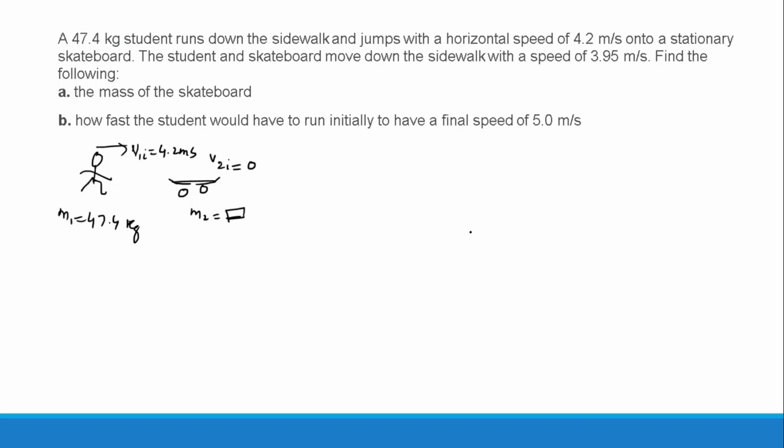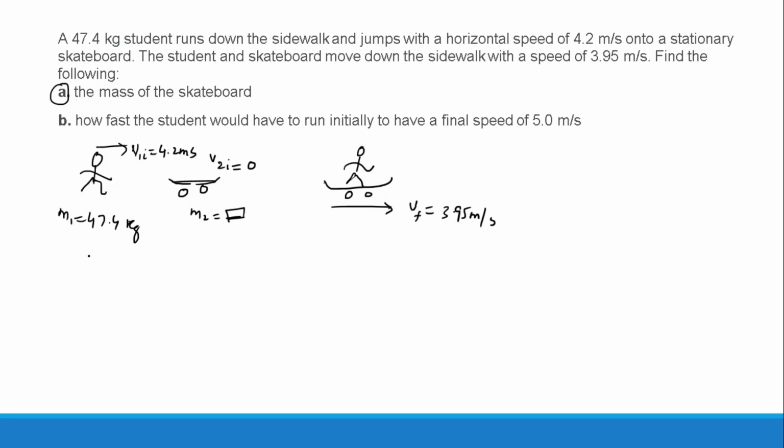Now, the student and skateboard move together. This is the part A I'm going to talk about. So this is after the collision. The student is on the skateboard now, so this is a system that sticks together and moves with a common velocity vf, that is equal to 3.95 meters per second. We are asked to find the mass of the skateboard.